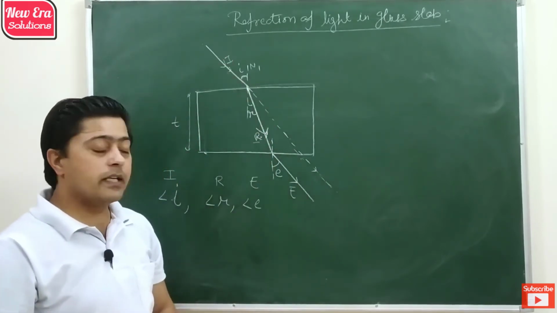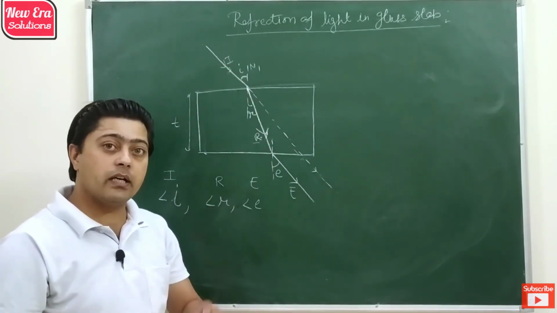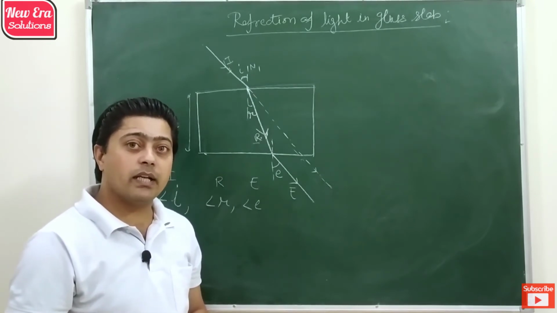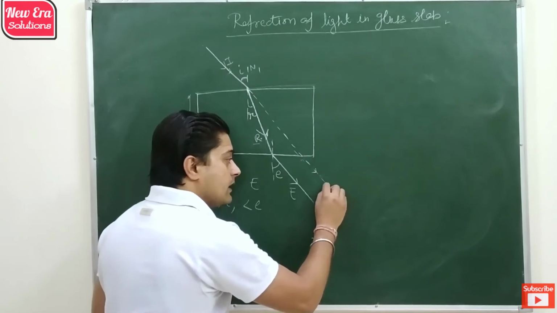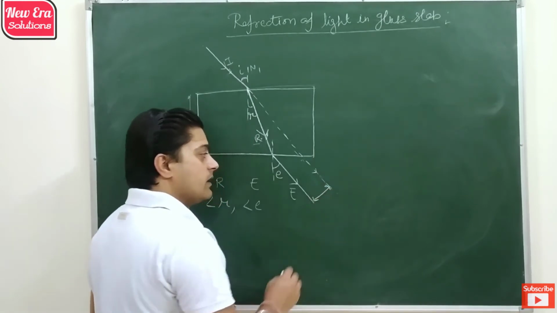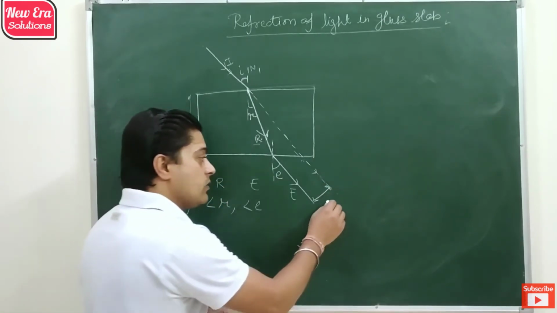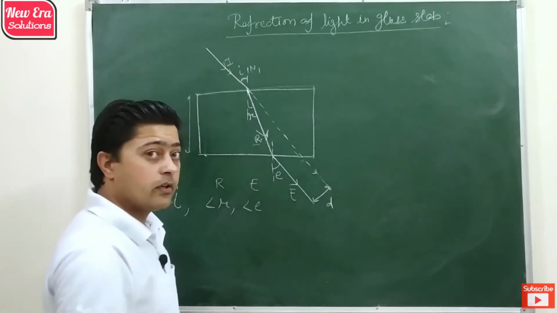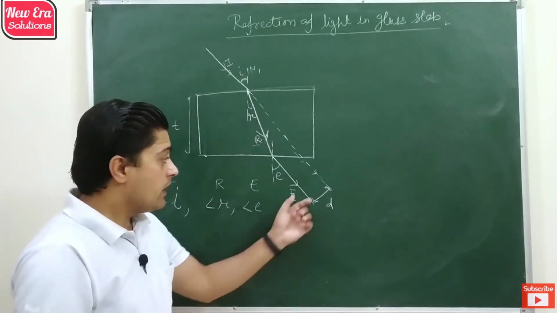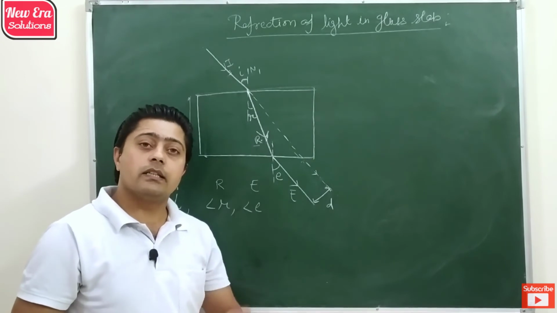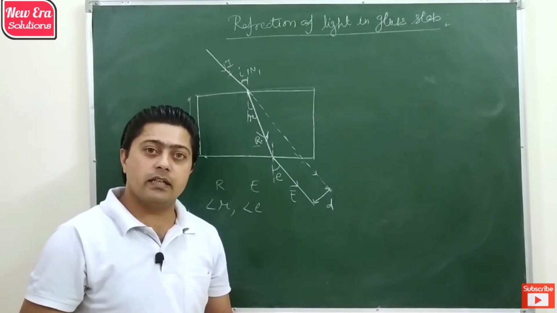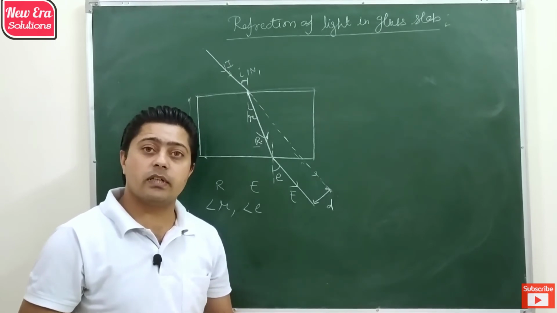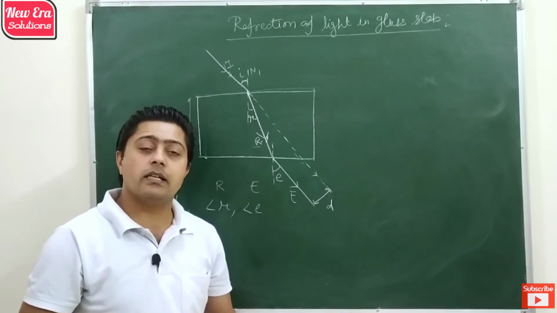So the incident ray and emergent ray are parallel and moving in the same direction but at different positions. The separation between these two paths is known as lateral shift. So lateral shift is the displacement between emergent ray and the incident ray when light suffers refraction from a glass slab.